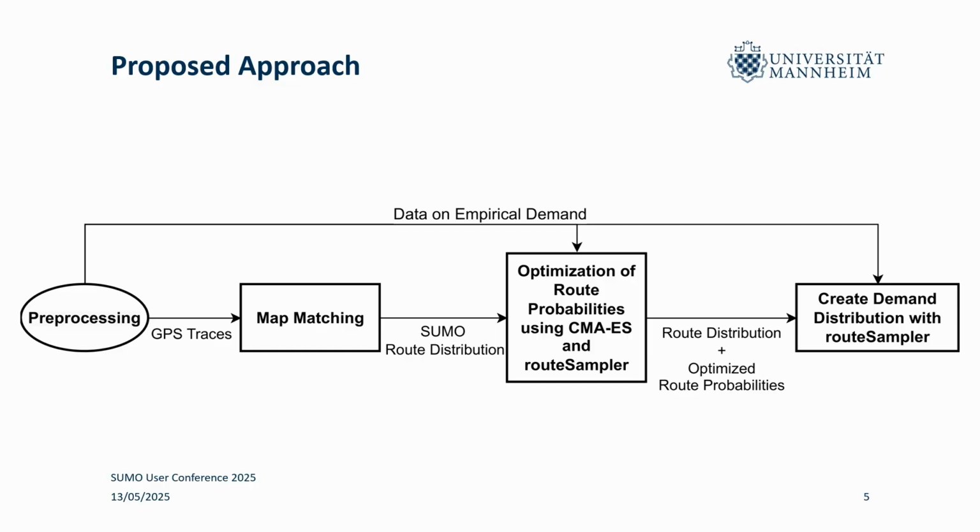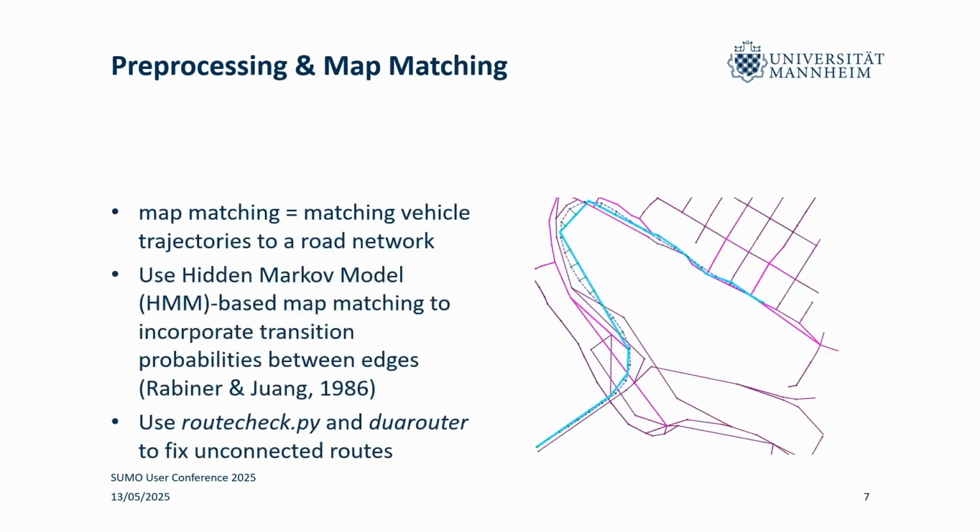And then in the end, when we have our route distribution, we just run routeSampler a final time and we get our demand, hopefully. Right, let's start off with the map matching part. Map matching, as I mentioned, is just the task of getting individual trajectories or trips and mapping them to a route network. So in our case, this would be SUMO edges.